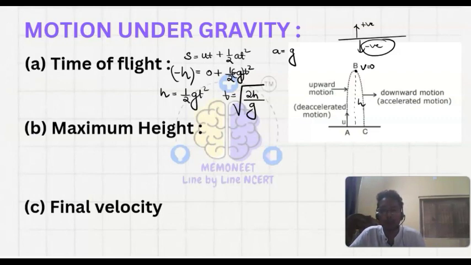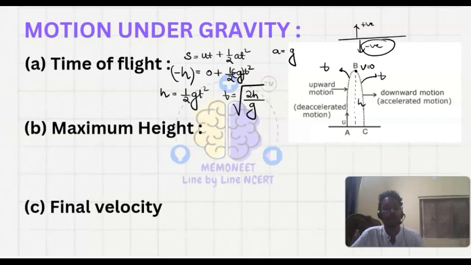Time of flight, why I am telling, because the time when you are taking from downward to upward, let's say you are taking t time, and this much amount of time we will take when you move from upward to downward also. That is, time of ascent is equal to time of descent in this case, because acceleration is same, acceleration is not changing. If you have air resistance here, then the time of ascent and time of descent will have changed, but here we are taking our normal conditions, so the time of ascent is equal to time of descent here.